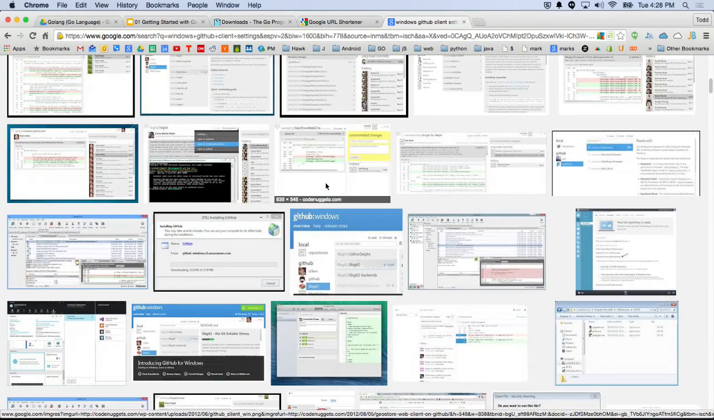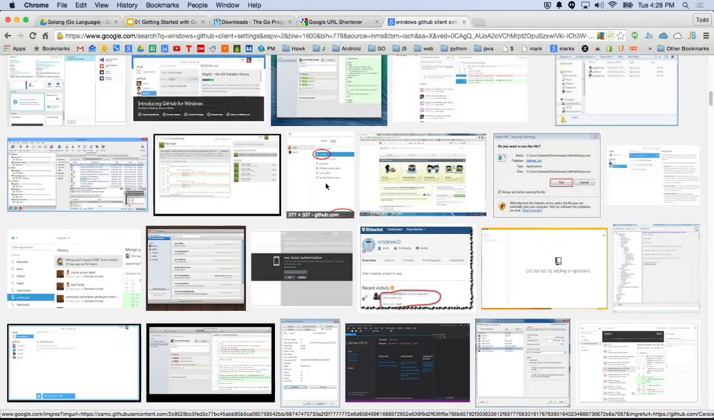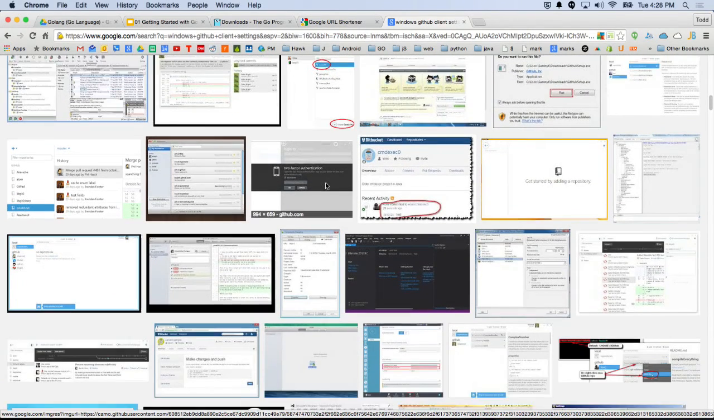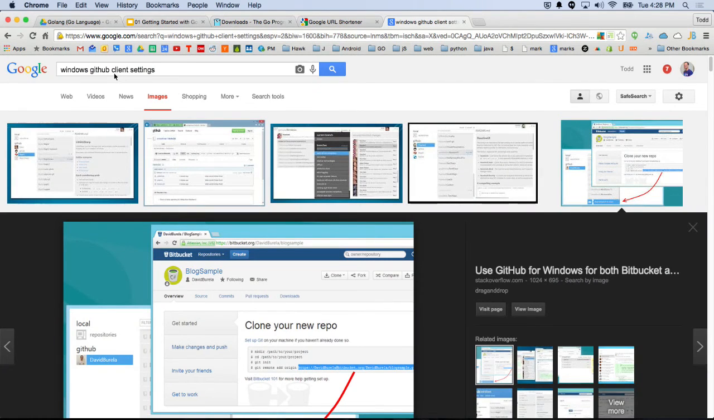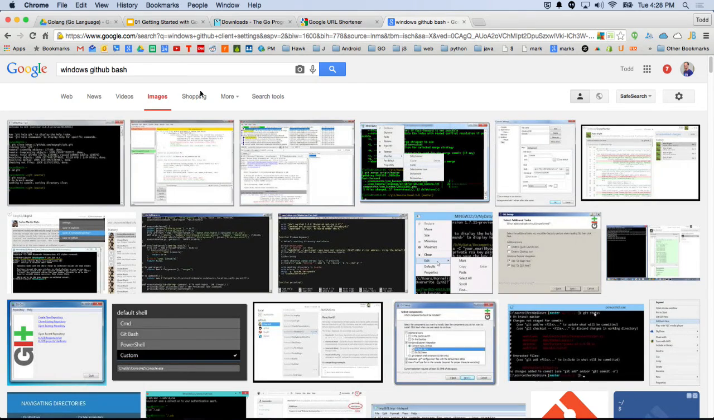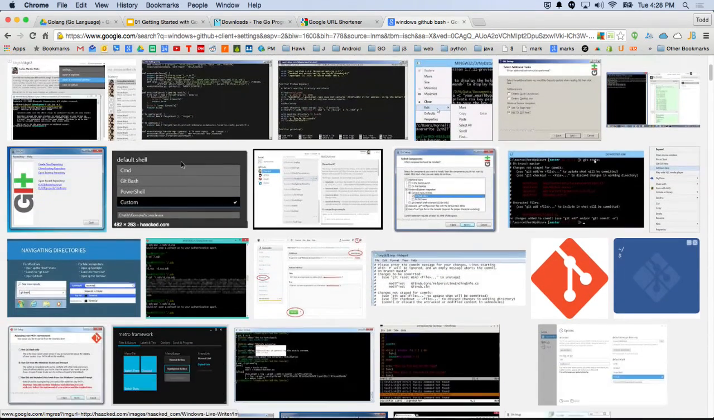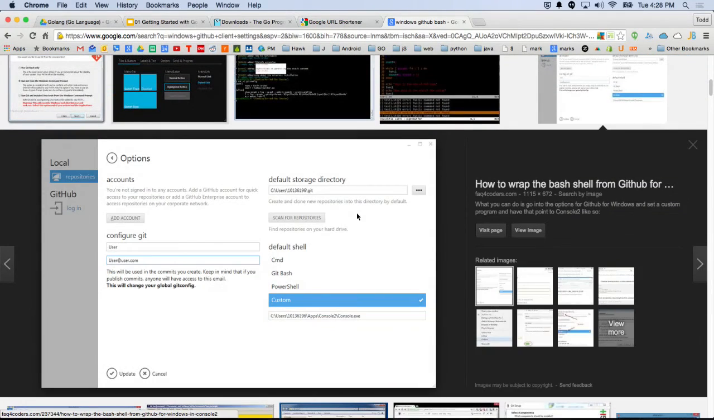I'm just looking. Windows, GitHub, terminal. Windows, GitHub, Bash. Git for Windows. And yeah, there's a setting. Oh, here it is. Sweet. Just when you're about to give up.